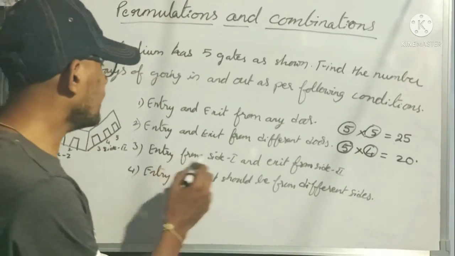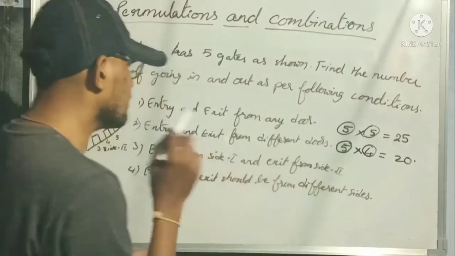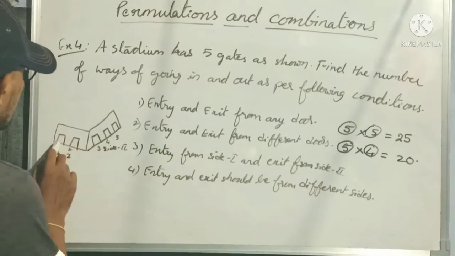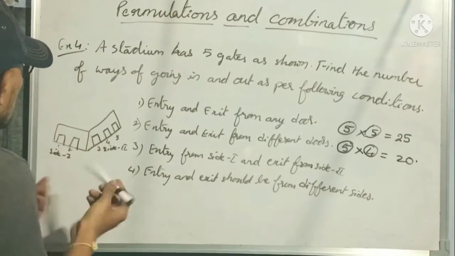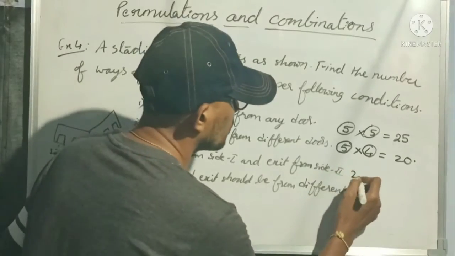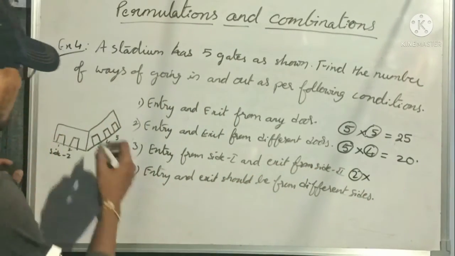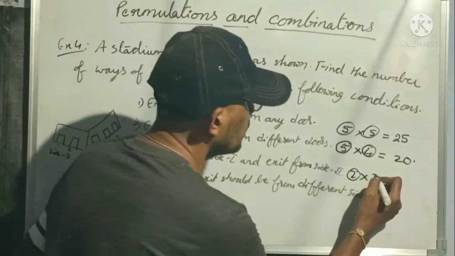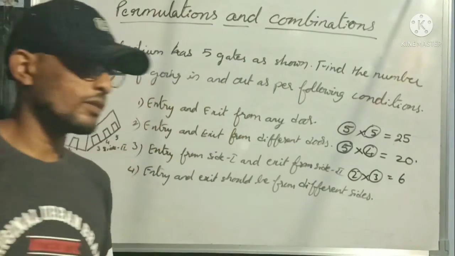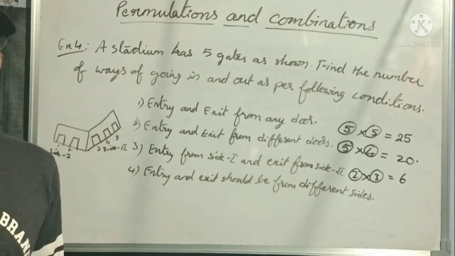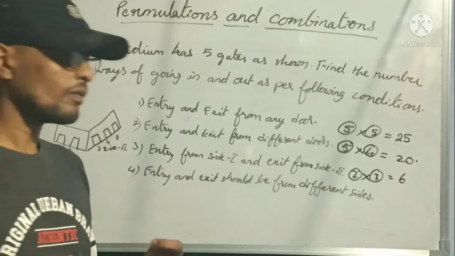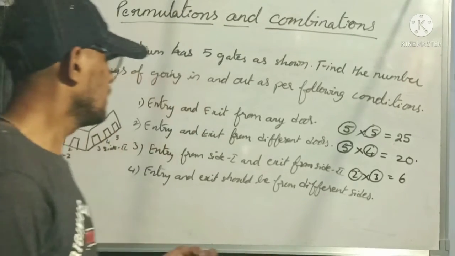Next one, entry from side 1 and exit from side 2. This is very, very easy. See here, entry from side 1 means how many possible ways? 2 possible ways, right? Only 2. So 2 into how many possible ways for exit from side 2? 1, 2, 3. So 2 into 3 is equal to 6. Okay? So only 6 possible ways. Okay? So now next.